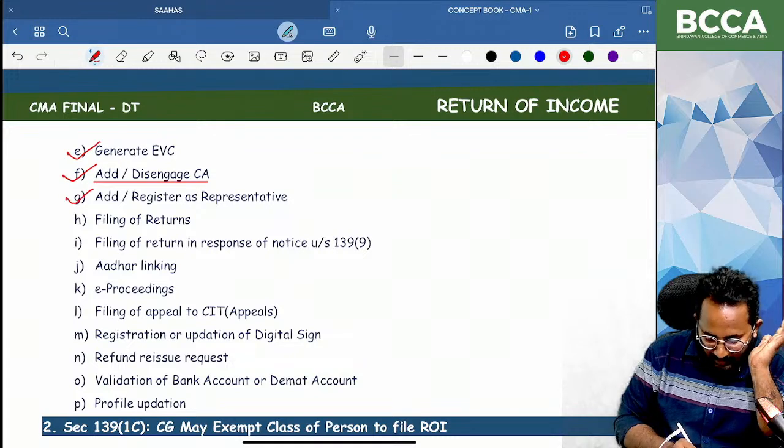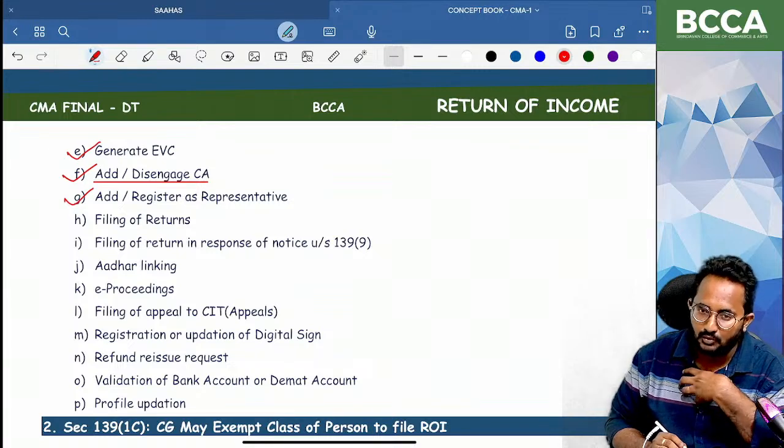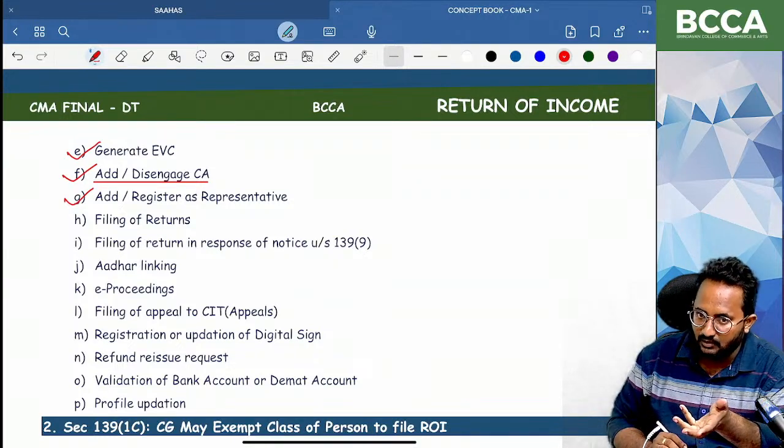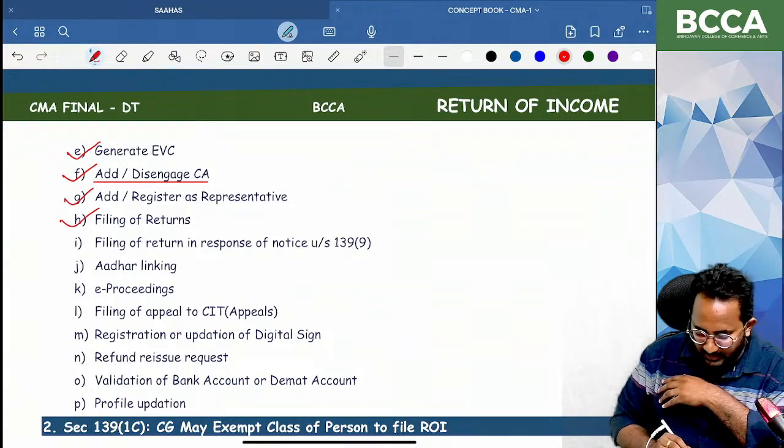I can add one authorized representative for me. Authorized representative means, if any notice is issued to me by the department, my CA is the authorized representative on behalf of me. I can add him, and I can file the returns by using the e-filing website.